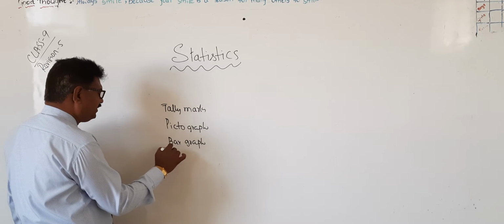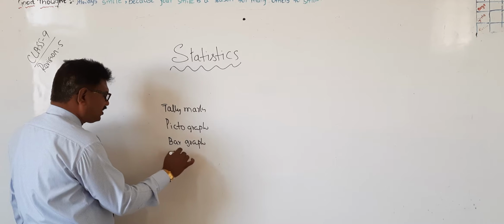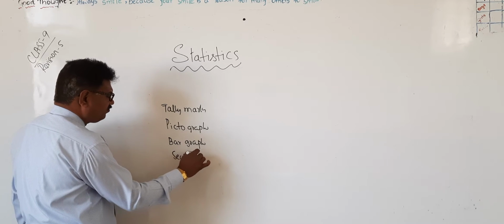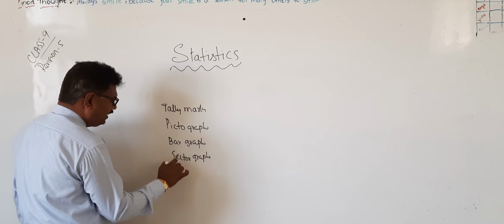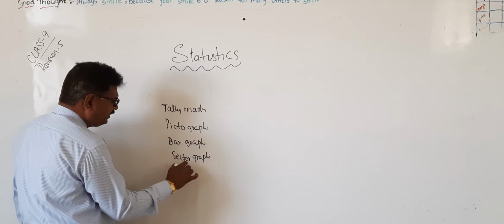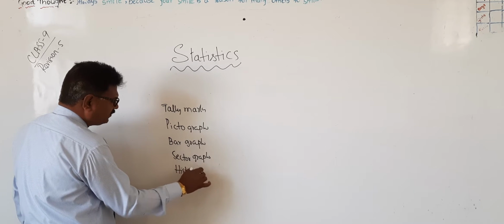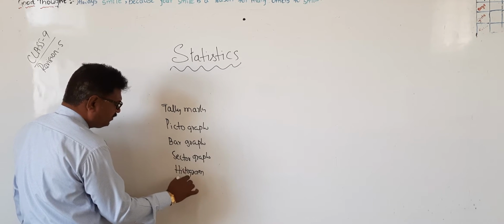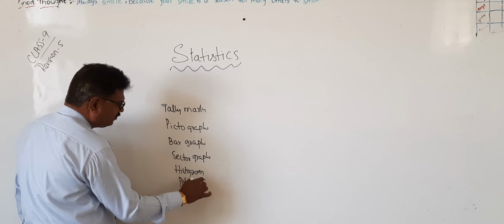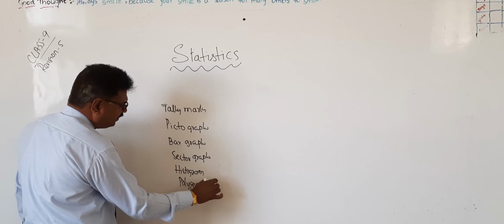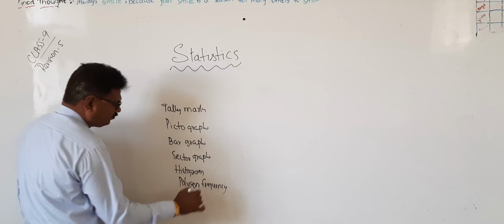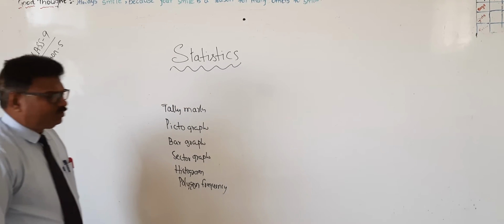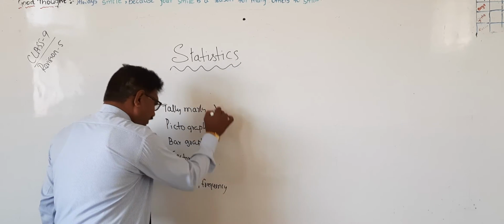Next one is sector graph. Next one is histogram. And one more is frequency polygon. So, we will study one by one.